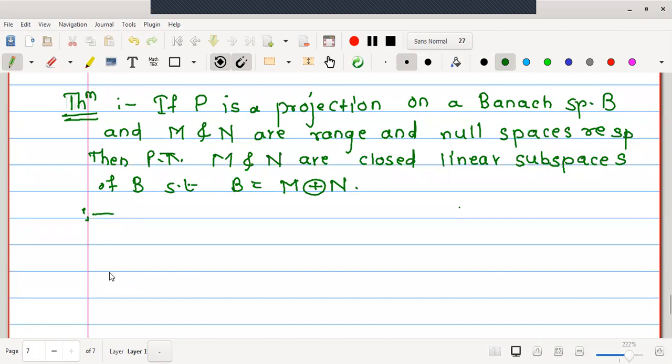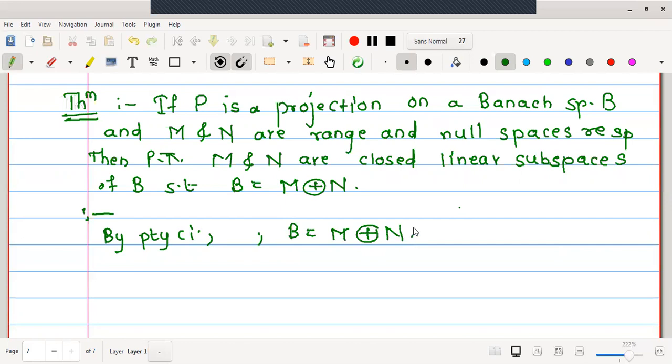If we look at the statement of this theorem, P is a projection given to us, and M and N are the range and null spaces, and the aim is to prove that M and N are closed linear subspaces of B such that B is M direct sum N. But as P is a projection, we have seen the property already that it divides the given space into two spaces M and N, the range and null space. Therefore, we are not going to prove it again. Simply we write: by property number 1 of a projection, B is written as M direct sum N.